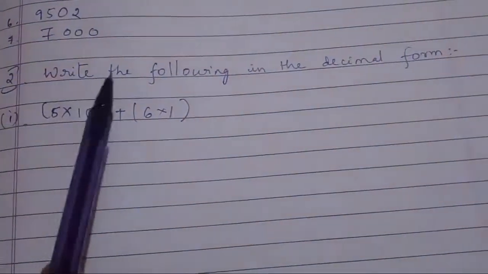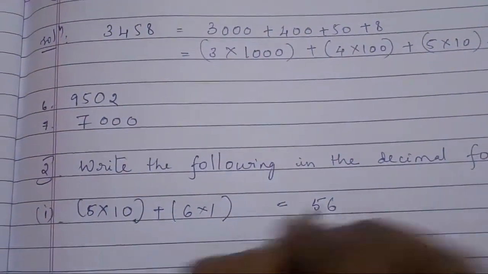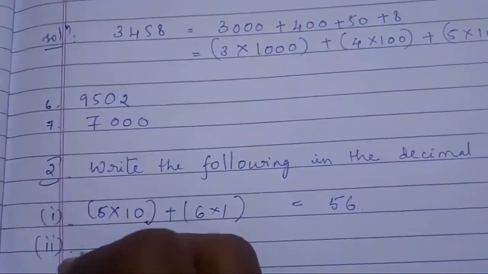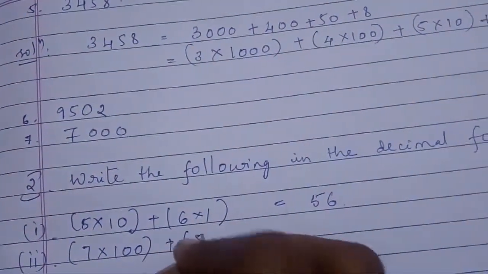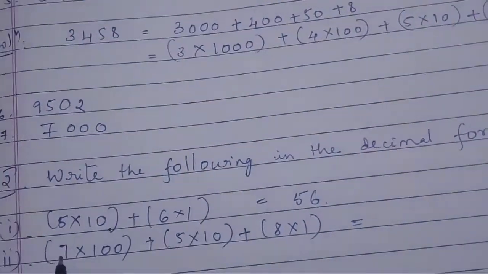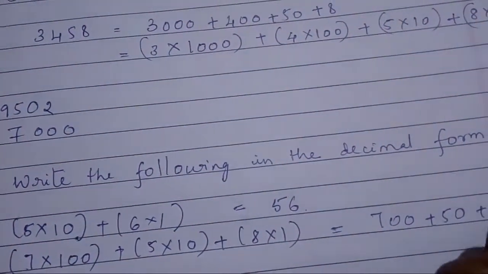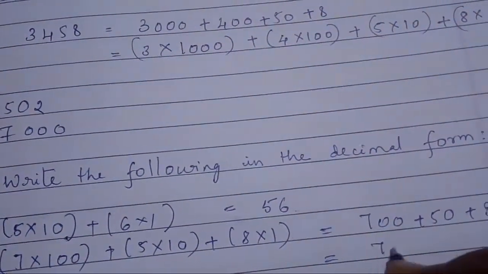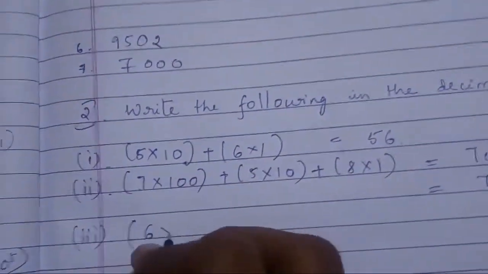Now second question: write the following in the decimal form. First problem, 5 into 10 plus 6 into 1. This can be written as 56, right? Second problem, 7 into 100 plus 5 into 10 plus 8 into 1. This can be written as 700 plus 50 plus 8. That can be written as 758.